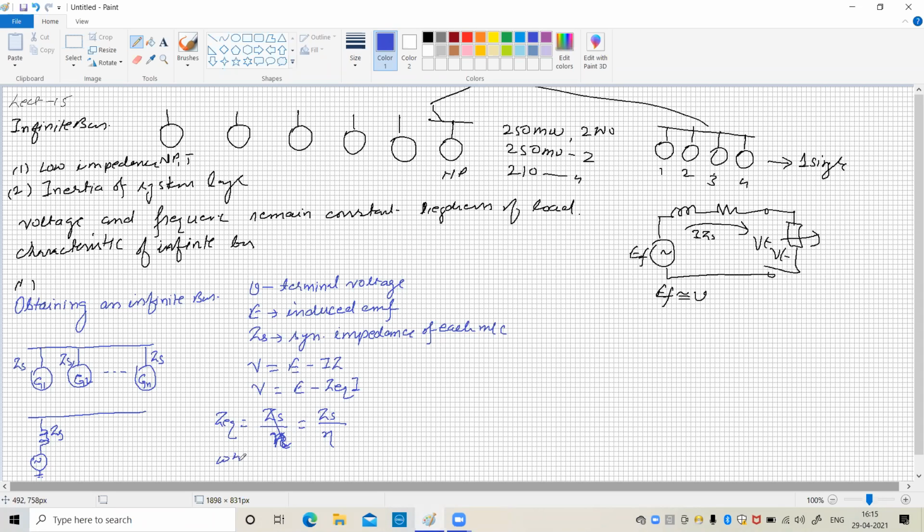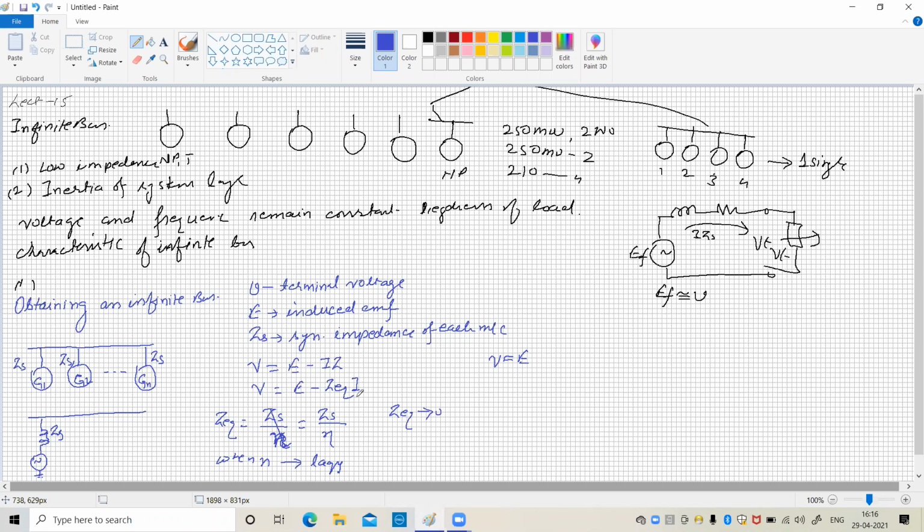When N becomes very large, Z equivalent goes to zero, or is negligibly small. When the Z equivalent is very small, the terminal voltage is equal to the excitation, and hence we are able to obtain a constant voltage regardless of the load.